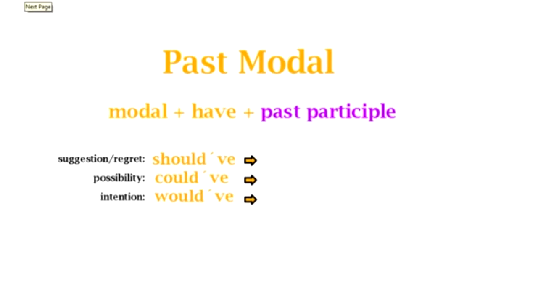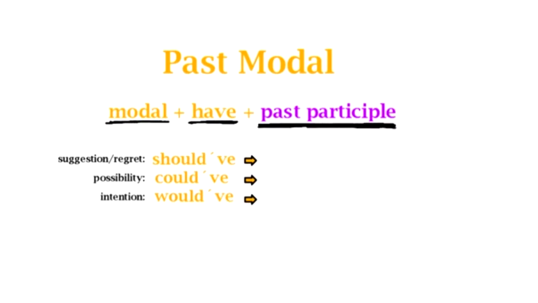Okay, so let's take a look at our past modals. Just a quick review of what a past modal is. Now, from the previous units, we saw that a past modal is a modal plus have as my auxiliary and past participle. The past participle is things like gone, seen, walked, talked, taken, given. Those are past participles. So remember, we're always using the past participle of the verb.